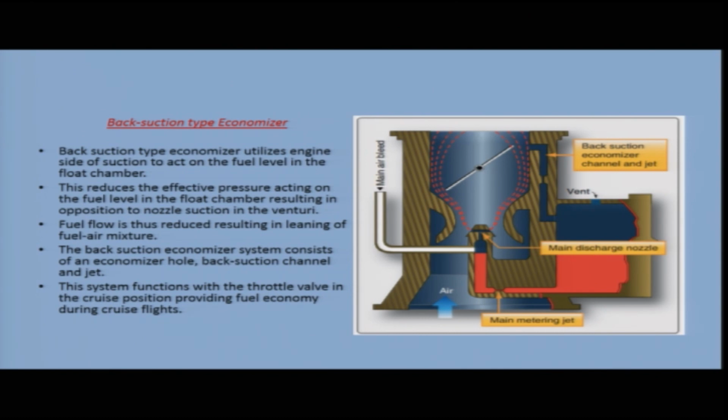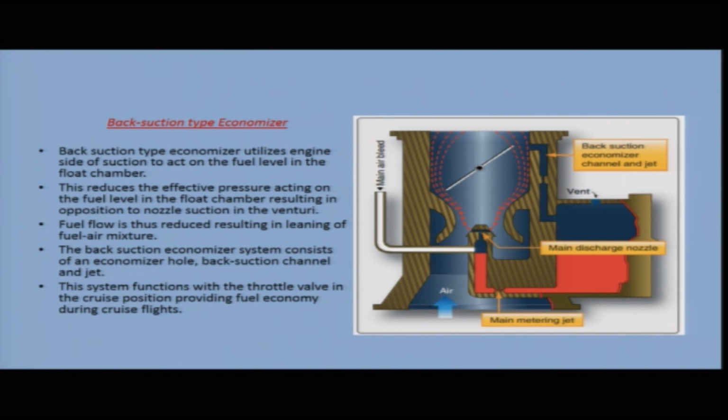Next is the back suction type economizer. It utilizes engine side suction to act on the fuel level in the float chamber. This reduces the effective pressure acting on the fuel level in the float chamber, resulting in opposition to the nozzle suction in the venturi. Fuel flow is thus reduced, resulting in leaning of the fuel air mixture.